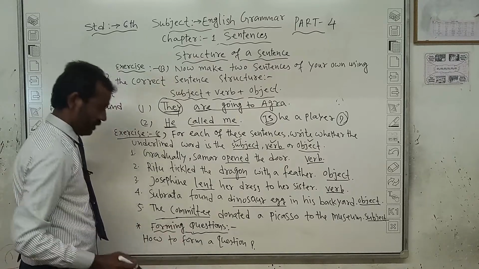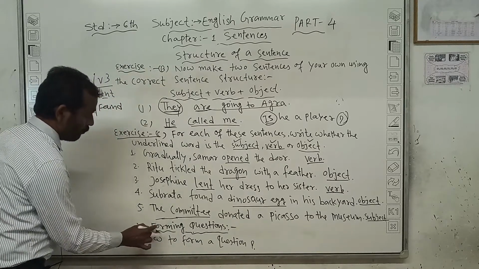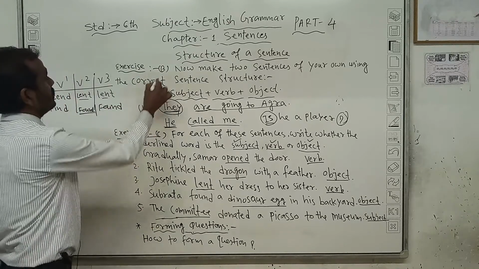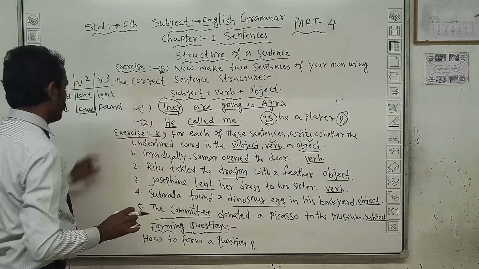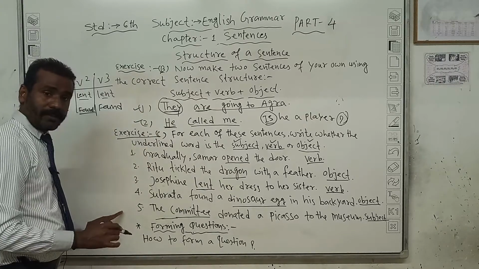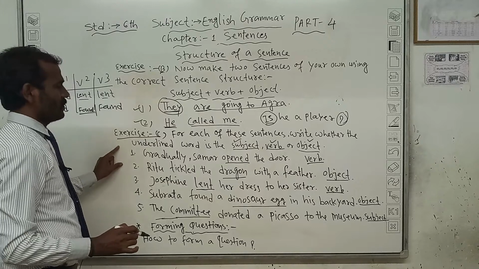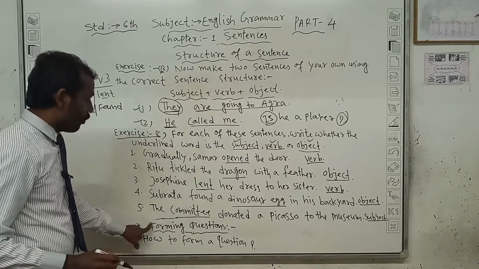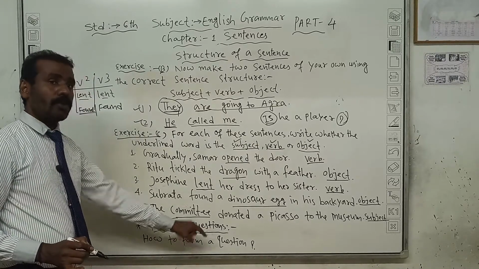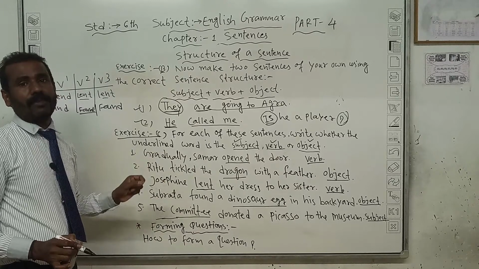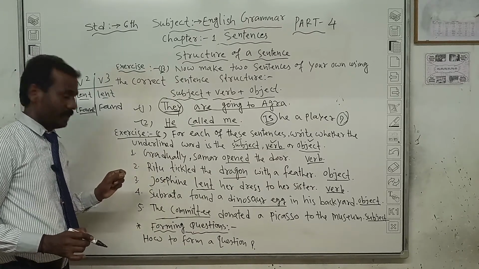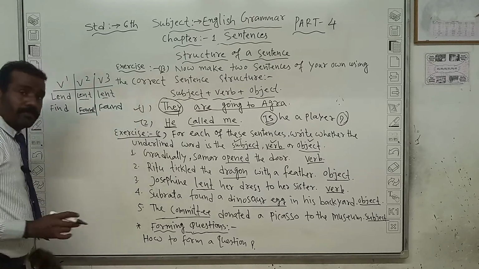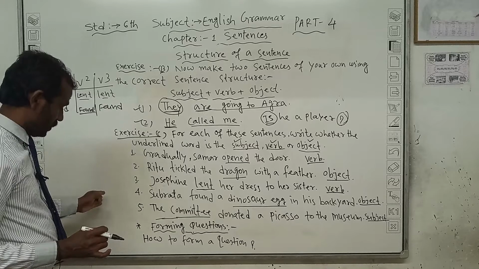And forming question. Now this is the point that this exercise completed, but you have to do that exercise B. There are two examples I have given. In exercise C, 5 already given there. Whenever you not understand, you have to pause the video and listen again and again. The forming question. Question कैसे बनाया जाता है? How to form question. Question कैसे बनाते हैं? तो first of all question बनाने के rules हैं. This is the rules of how to form question.